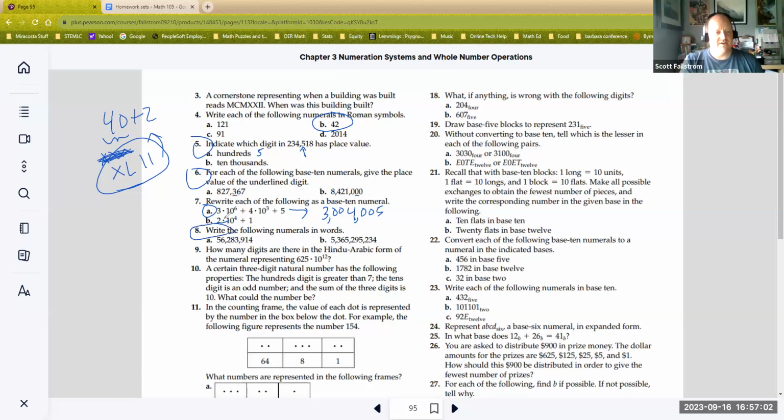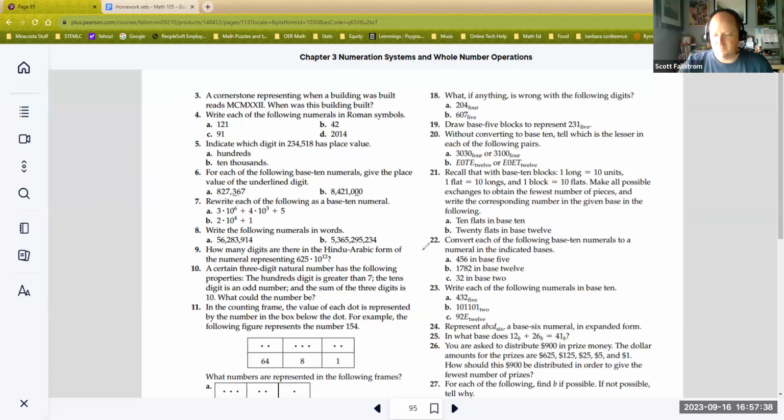Okay. You'll see some that say write it in words. So again, find the place values, write that in words. We write in groups of 3. So when you write something like this, you would say 56 and then give the place value. In this case, it would be million. So 56 million. Next group of 3, 283. What's the overarching chunk? Thousands. So 283,000. And the last group of 3 is just ones. So we would just say 914. Very, very good to have that skill. We need to be able to kind of speak, at least in our number system.